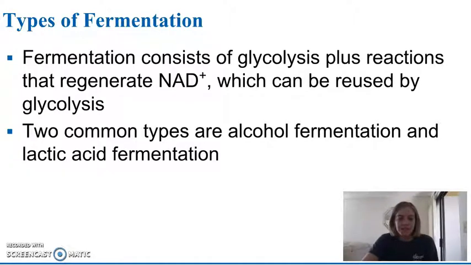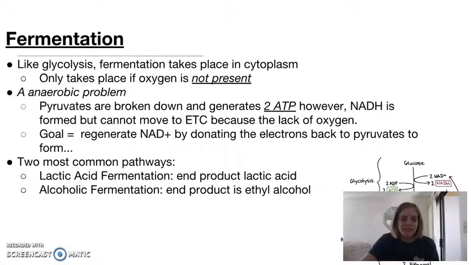So fermentation is a process that allows us to regenerate the NAD plus, which can be reused and glycolysis can continue. And there are two types of fermentation. So one is alcohol fermentation and the other is lactic acid fermentation. But in both of these processes, electrons are going to be transferred from NADH to pyruvate after glycolysis, and that's what's going to help us regenerate our NAD+. So that way we don't run out of it and we can keep going through glycolysis.